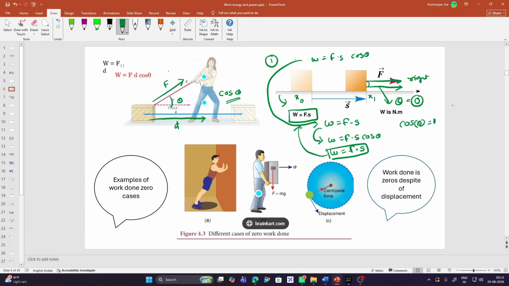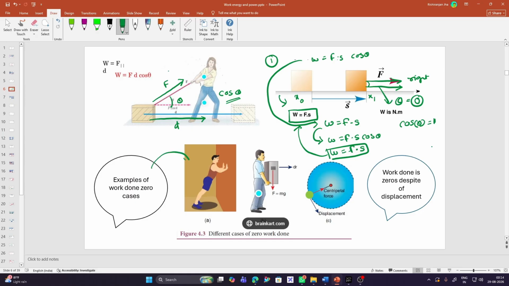So cos theta is always there, but it depends on whether the force and the displacement are parallel to each other or anti-parallel to each other or whatever it is. So the angle matters very much. Now right here, we will look at some examples of where the work done is 0.